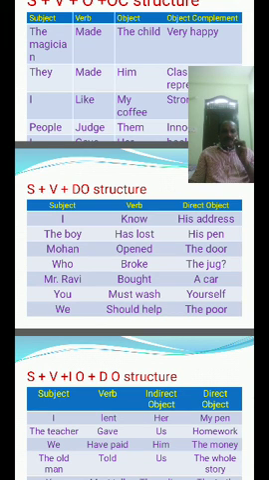Mohan opened the door. Who broke the jug? Mr. Ravi bought a car. You must wash yourself. We should help the poor.